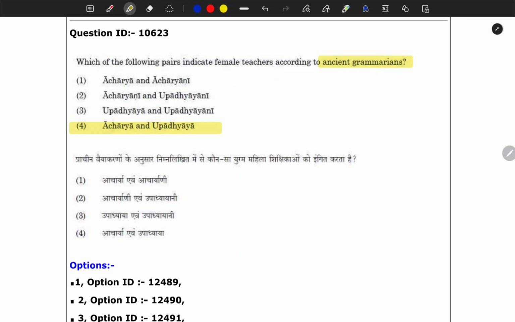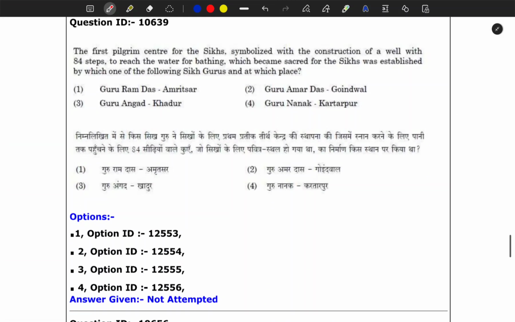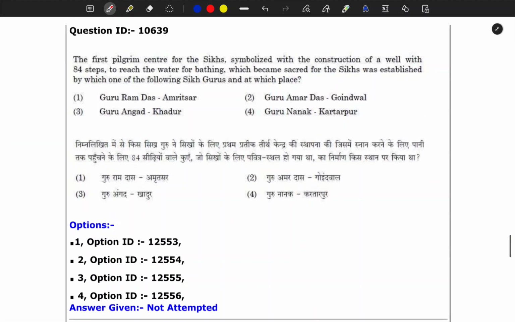Acharya and Upadhyaya were actually the names of posts rather than gender-specific persons. Anyone, irrespective of gender, who was teaching was called acharya, and the one who was assisting her or him was upadhyay. So there is no second thought about that. Don't think anything more about this question. This was a very easy question, only to trap you. So be aware of this kind of question. Again and again they will set this kind of easy question, and you will lose those marks.